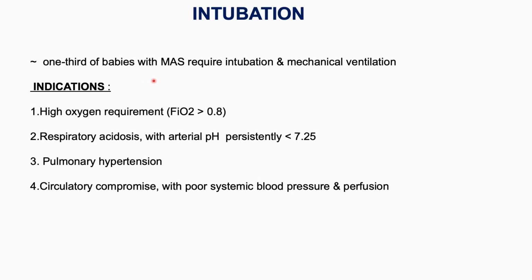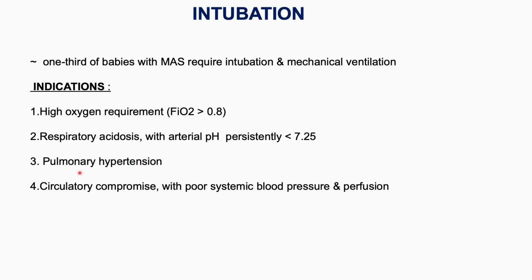One third of the babies with meconium aspiration syndrome require intubation and mechanical ventilation. So who are the babies who require mechanical ventilation? The indications. Number 1 is high oxygen requirement, if the FiO2 required is more than 0.8. Number 2, if there is a respiratory acidosis with arterial pH persistently less than 7.25.